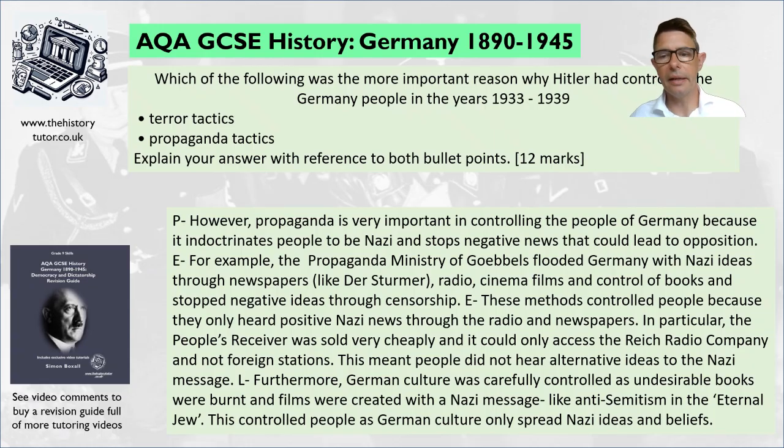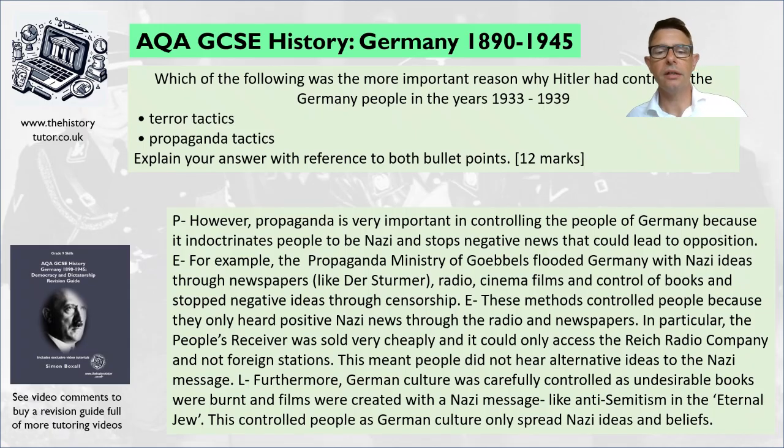So that sentence there about, in particular, the People's Receiver, that's a really important consequence knowledge, because I'm saying that people's information was controlled. Another really good example could be the cutting back of non-Nazi newspapers from 3,700 to 1,000. Now the Nazi press office controlling information, that'd be another really good example of impact knowledge and how the solution developed to control people.